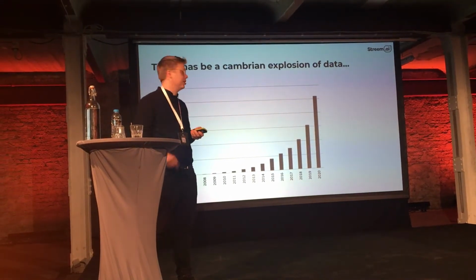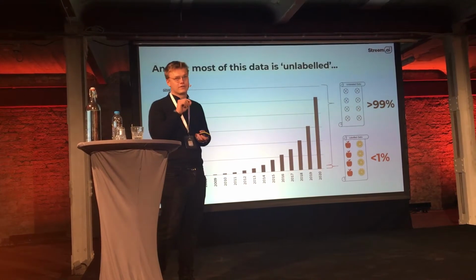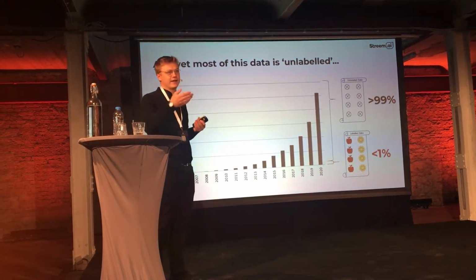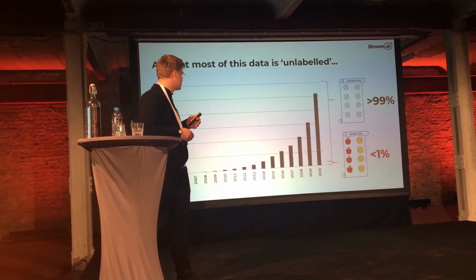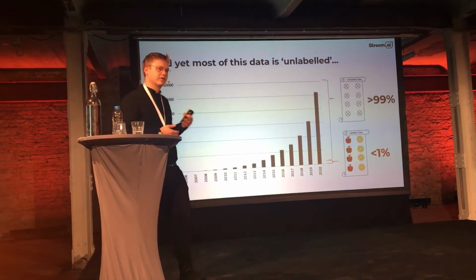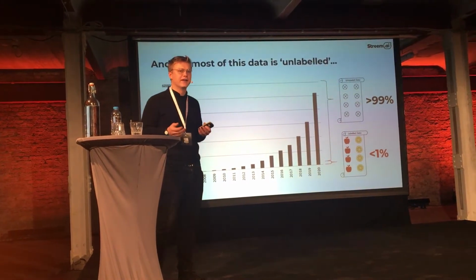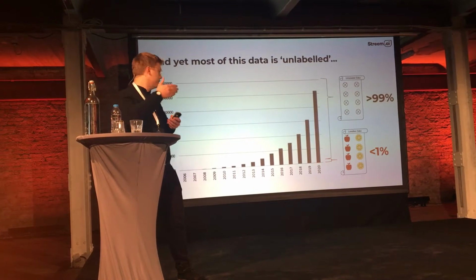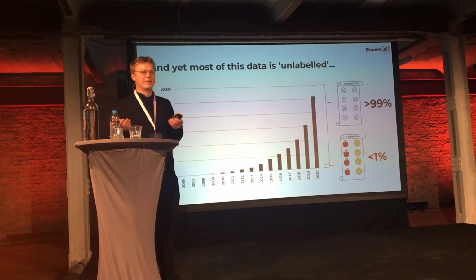What some of you might not know, though, is that less than 1% of this data can be considered to have explicit labels. An explicit label here means some explicit tag linked to that data, which shows a category or an outcome that the data represents. So for example, if unlabeled data was all of the pictures on the internet, labeled data would just be that subset of pictures which have an explicit tag saying, this is a picture of an apple, or that's a picture of an orange. Why am I talking about unlabeled and labeled data?